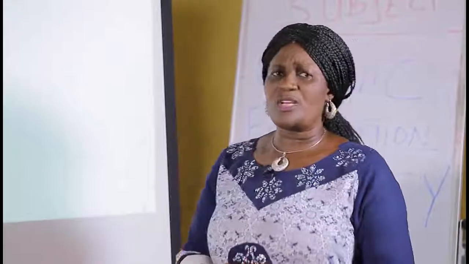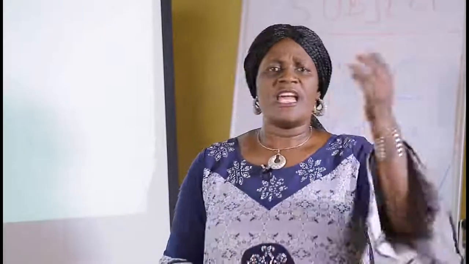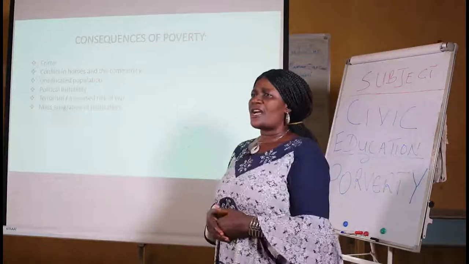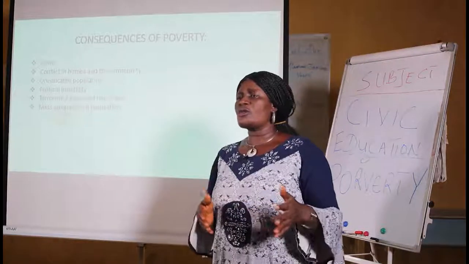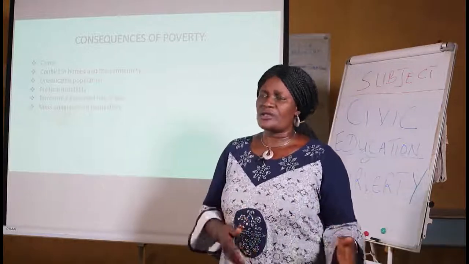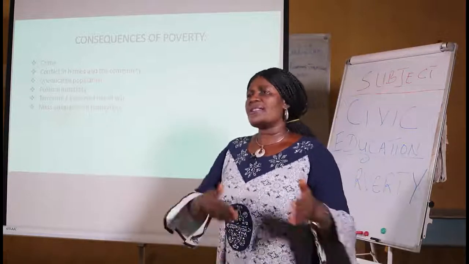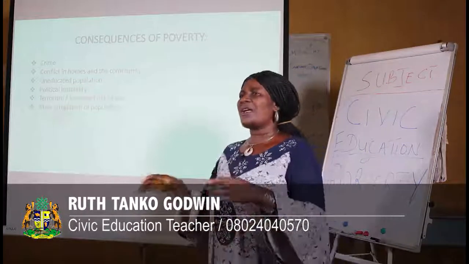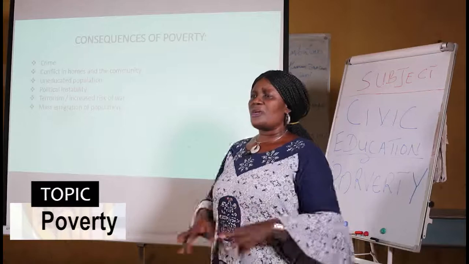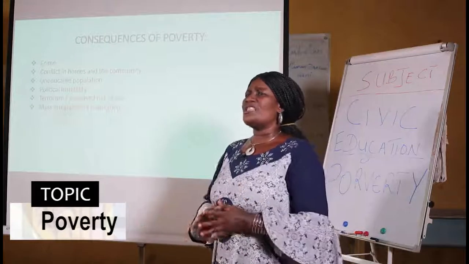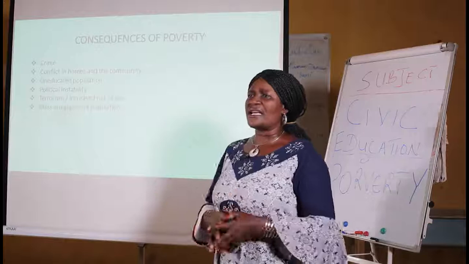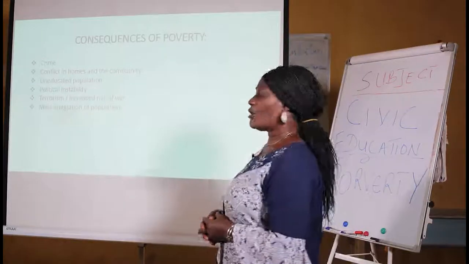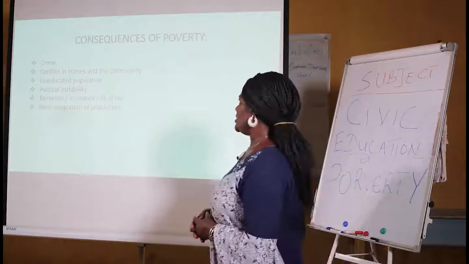And when we come to the community, everybody is hungry. No one is happy with the other person. The rich are suspicious of those that do not have, because they are afraid that those that do not have will come and steal from them, or forcefully take from them. And that brings chaos in the community. But in a community where everybody is doing well in his business and his endeavor, you will find out that there will be peace. So poverty brings about conflict in the home and the community.